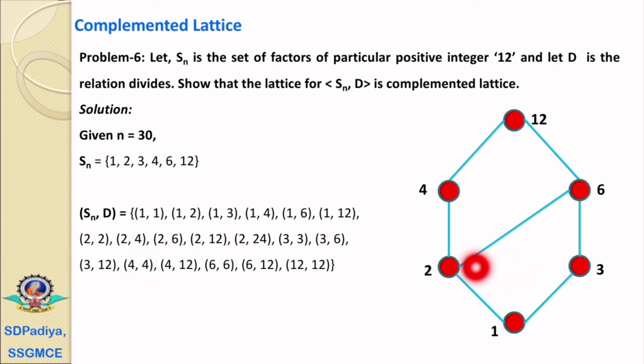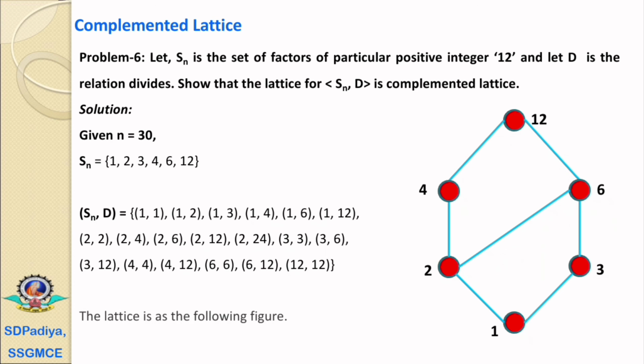The next element is 2. The 2 has a relation with 1, therefore it is at the next level. The next element is 3, and 2 and 3 do not have a relation, therefore they are at the same level. The next element is 4. 4 has a relation with 2, therefore it is above 2. The 6 has a relation with 3, but it does not have a relation with 4, therefore 4 and 6 are at the same level. The 2 has a relation with 6, therefore we have connected 2 with 6. And the last element is 12. 12 has a direct relation with 4 and 6, therefore it is at the next level.